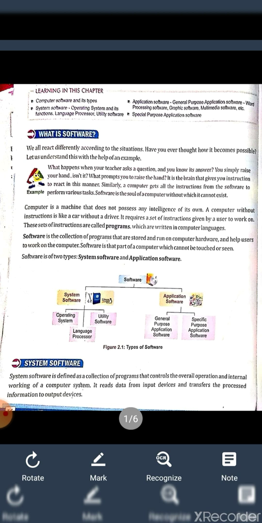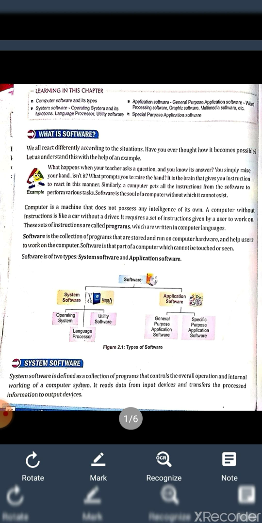It is defined as a collection of programs that controls the overall operation and internal working of a computer system. It reads data from input devices and transfers the processed information to output devices. Means it creates a link between input devices and output devices.